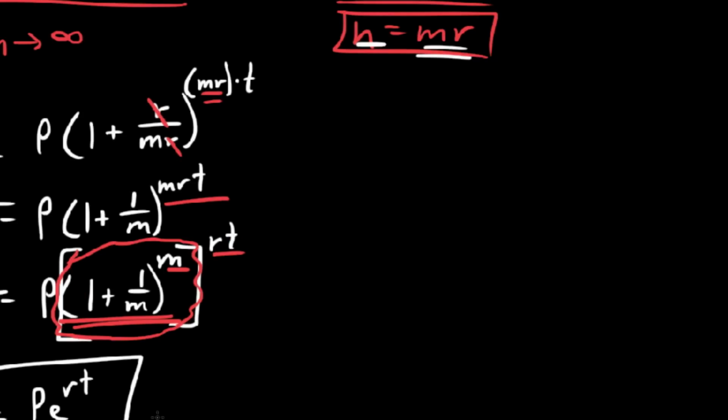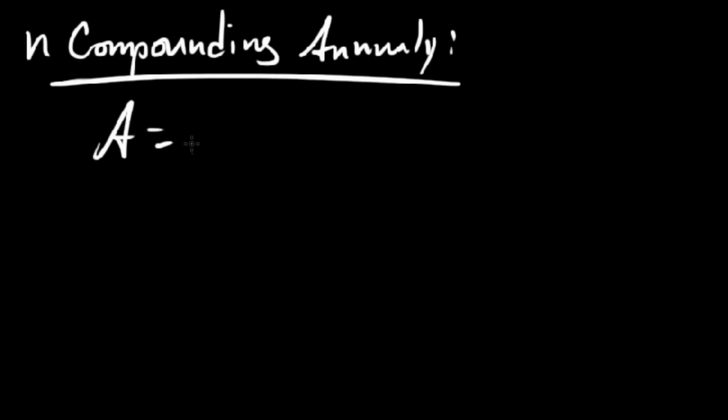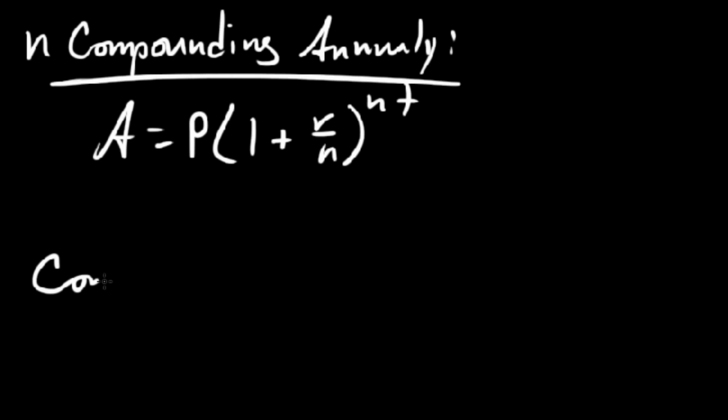So let's put this one in our back pocket here. We say n compoundings annually is given by the formula A equals P times (1 plus r over n) to the nt, whereas continuous compounding.